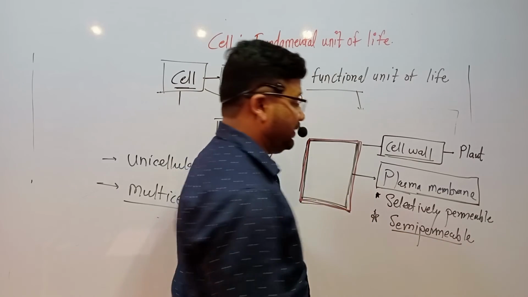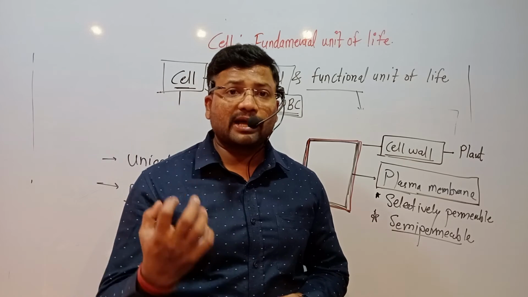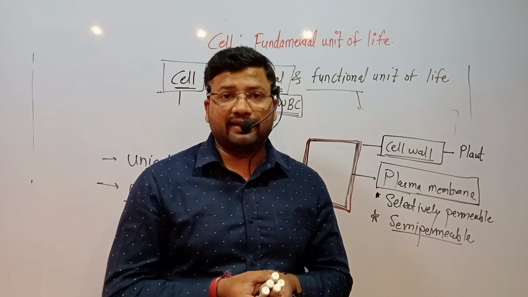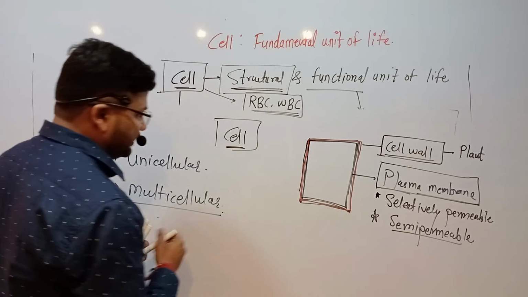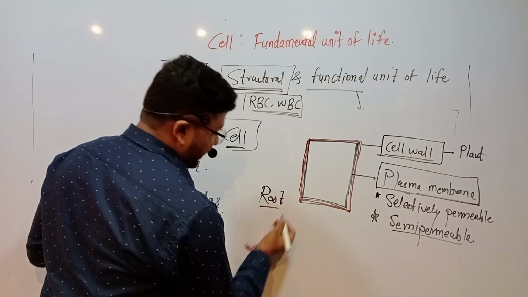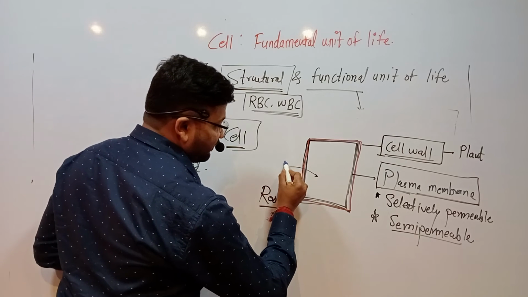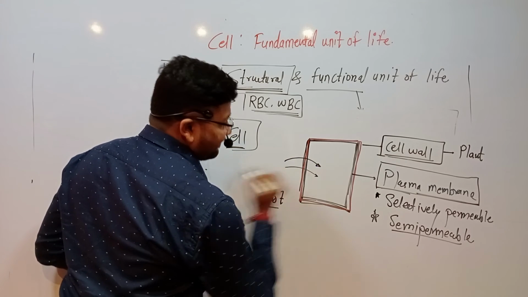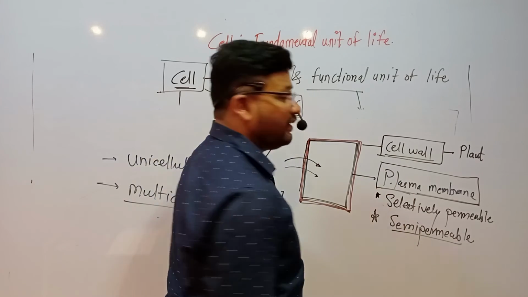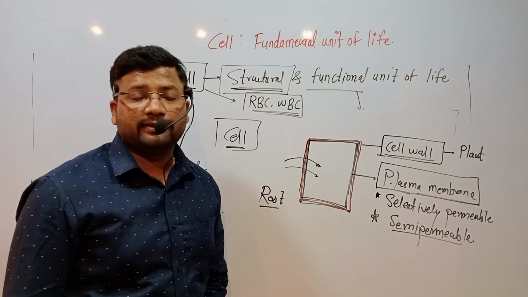It means they select which molecules or chemicals should be taken inside the cell. If this cell is present in the root part, then it absorbs some minerals and important gases, and gas exchange takes place. Because of that, the plasma membrane is selectively permeable.